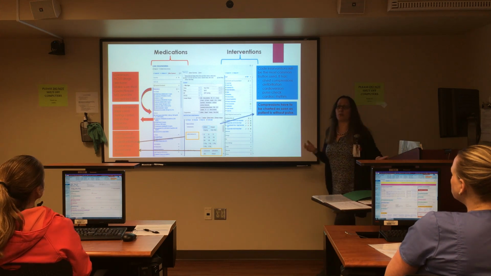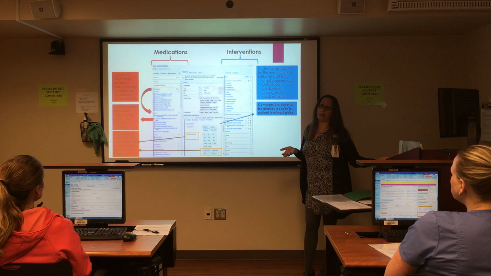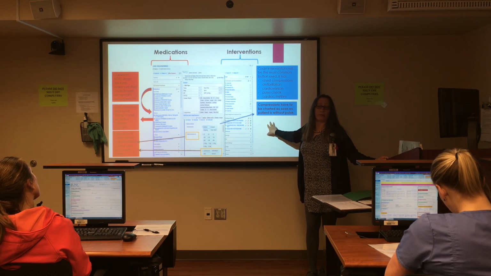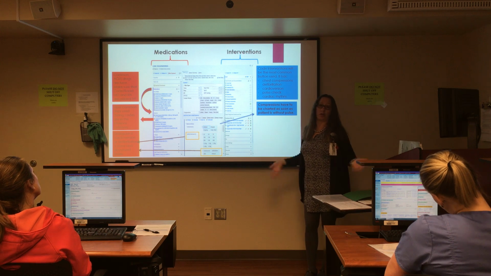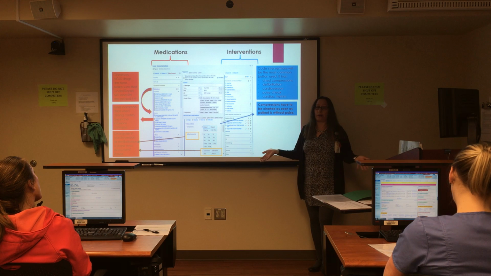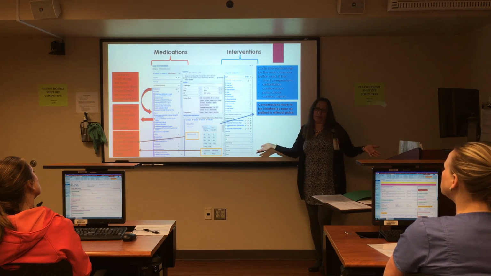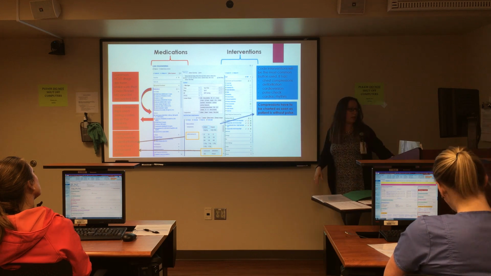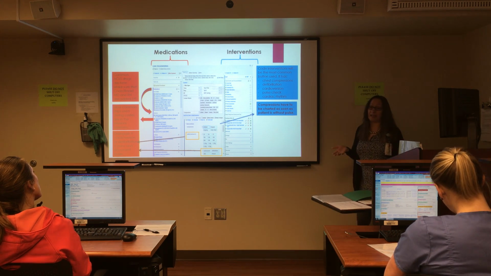So one of the things that we're missing as an institution is starting compressions in documentation. We know that when you go in the morning and find your patient without a pulse, you're starting compressions, right? We're not documenting it. So as a lawyer, they're going to look at that and say you haven't done compressions, and it's literally that we're not documenting. So that's one thing that we really want you to get out of the class.